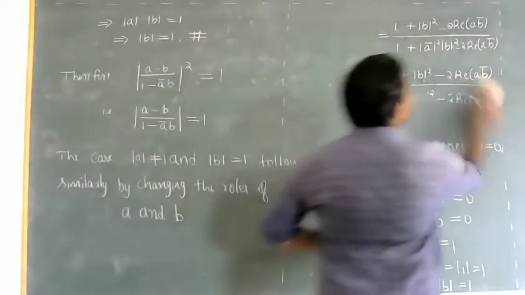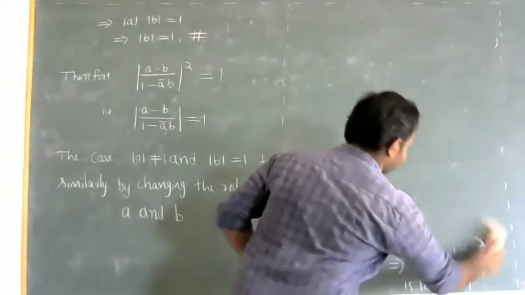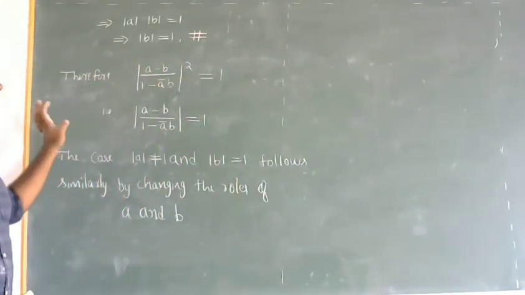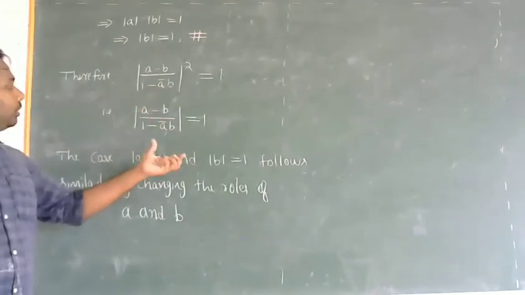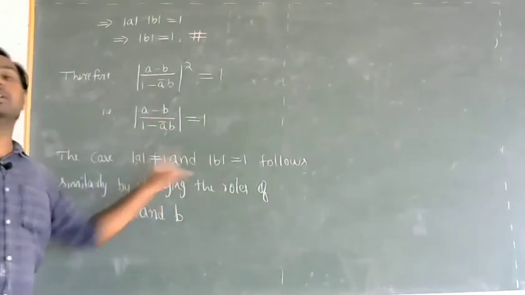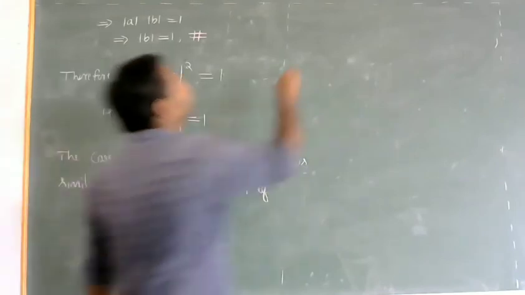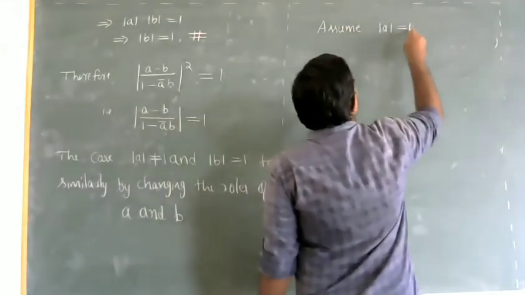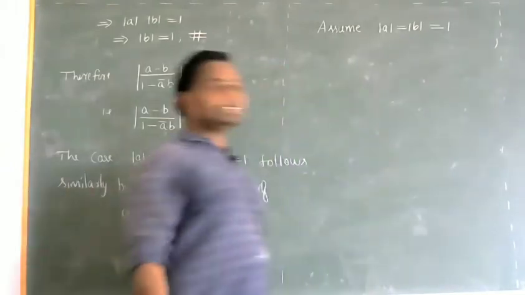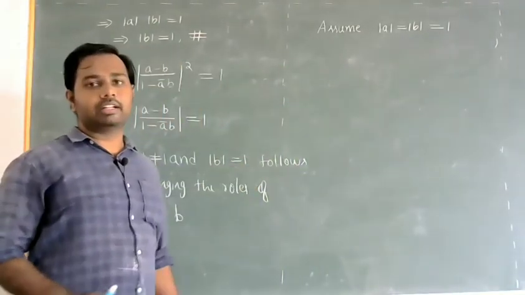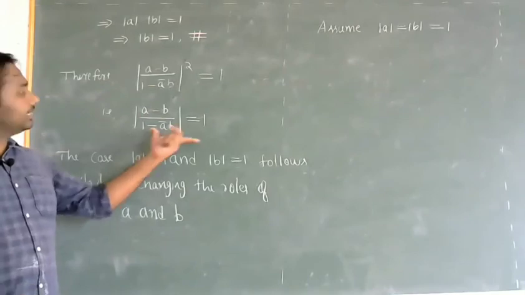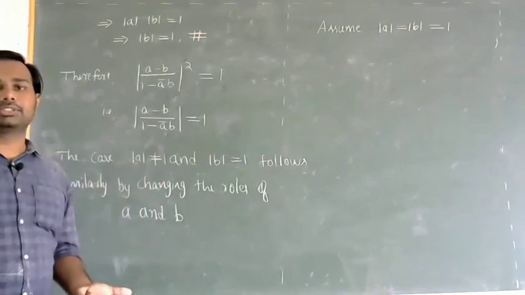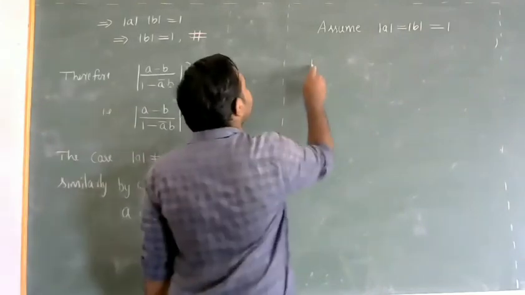Now we'll come to the second part of the question. The second part of the question is what exception must be made to get the same result if both are equal to 1. So assume modulus of a is equal to modulus of b is equal to 1. Suppose both are equal to 1. Then to get the same result, that means to show that the modulus is equal to 1, what condition has to be assumed? So that we need.